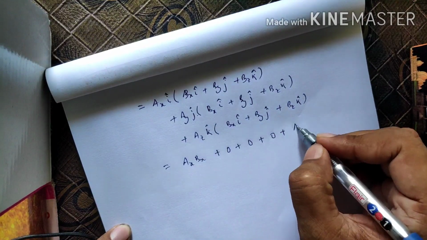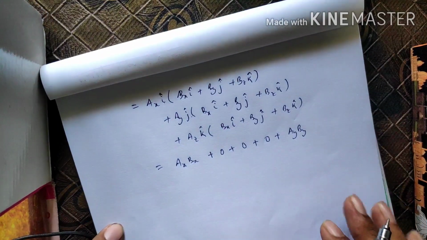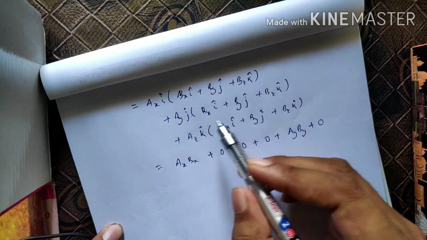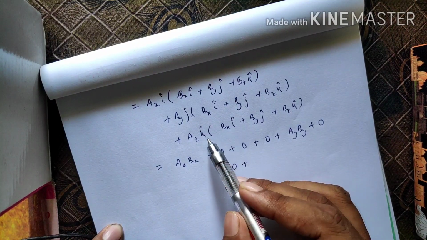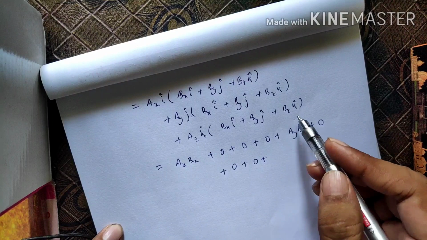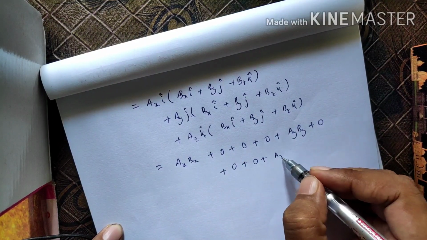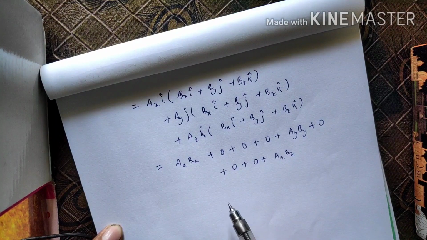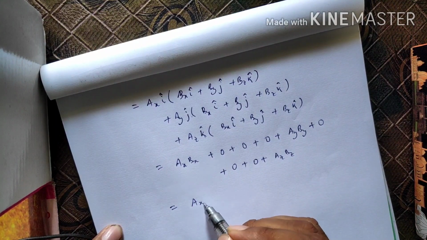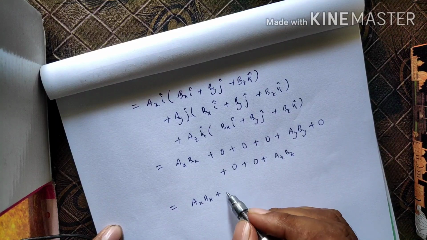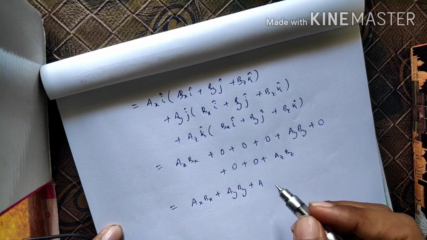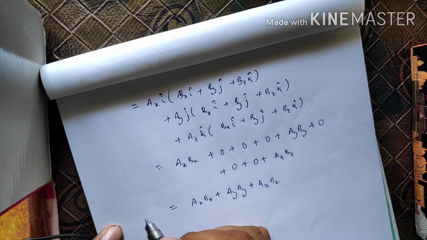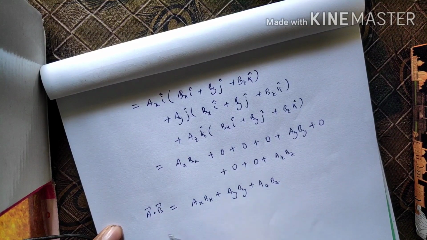This one is j dot j, so this is ay by, plus again j dot k is 0, plus k dot I is again 0, plus k dot j is again 0, plus the last one k dot k equal to 1, so this is az bz. So this equals ax bx plus ay by plus az bz.